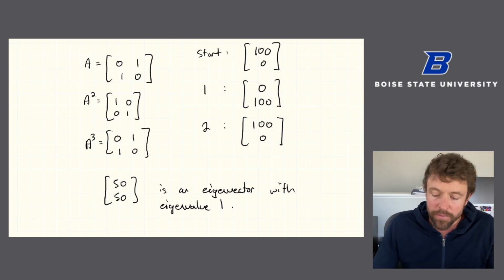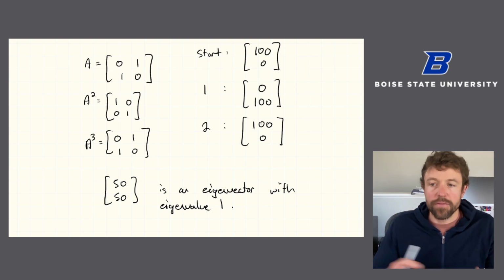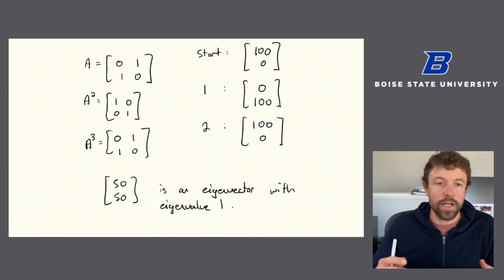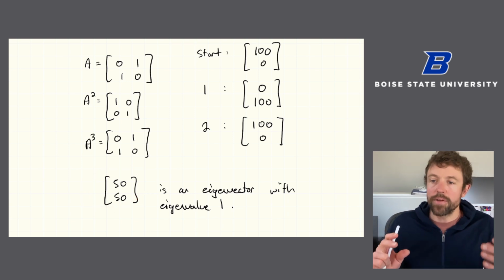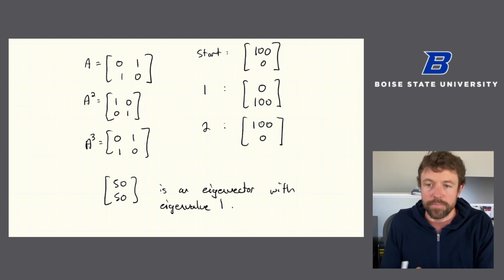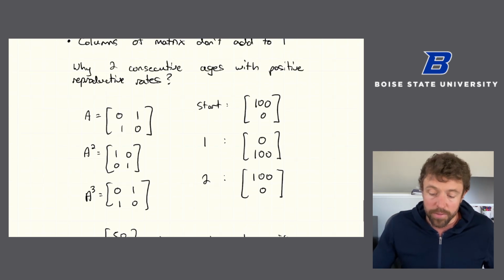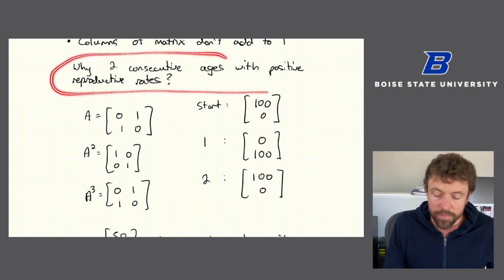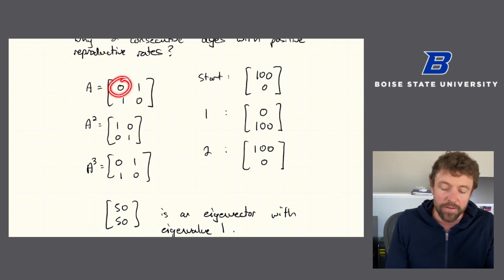But if you start with different numbers of age 0 and age 1, they're just going to oscillate back and forth. And so depending on your starting state, you can have different long-term behaviors. You can have this sort of oscillating behavior, or if you actually have just an equal number to start, you can have this actual steady state behavior. And this is an example showing that things can go wrong when you don't have 2 consecutive ages with positive reproduction rates.